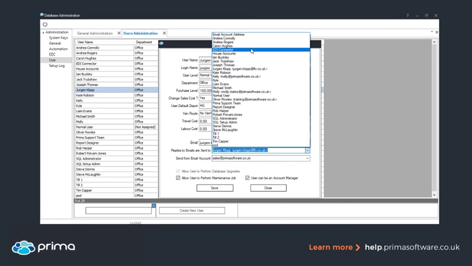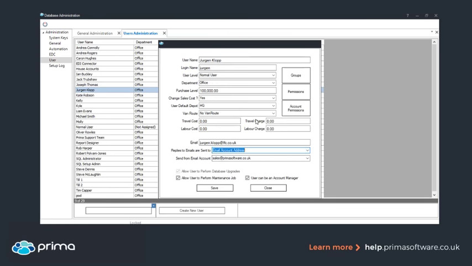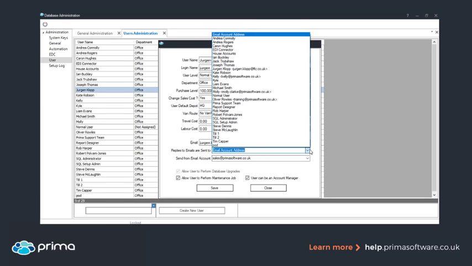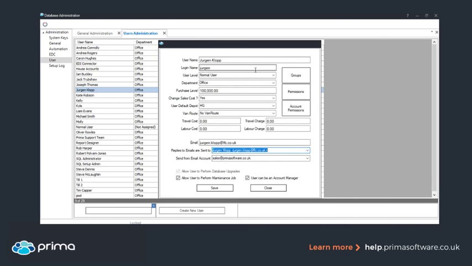If you just set it as the email account address, that will pull through just the standard account. But if you wanted to specify exactly that user's or a different user's, you can select it from the list. And when your customer goes to reply back to the email, it'll automatically populate with that email.